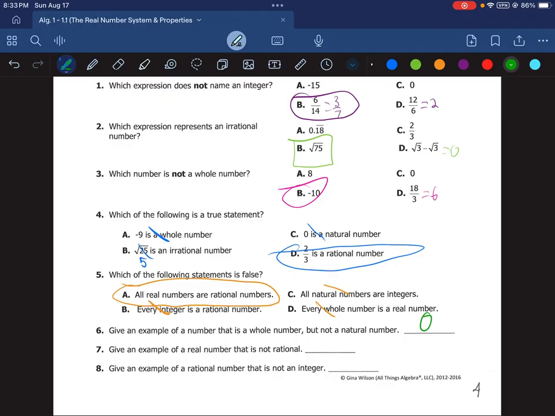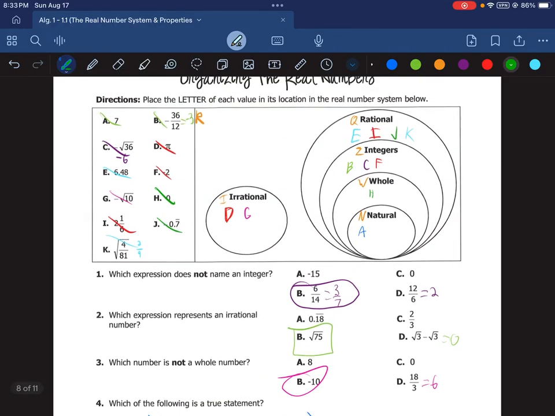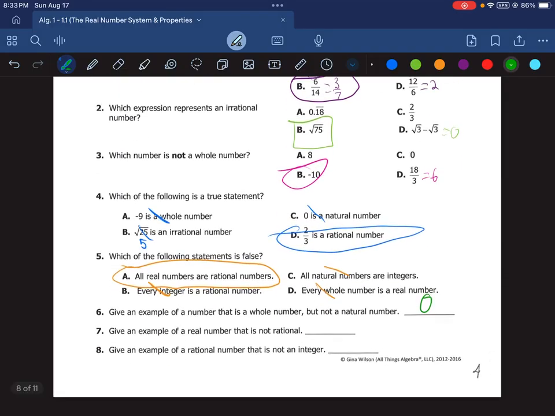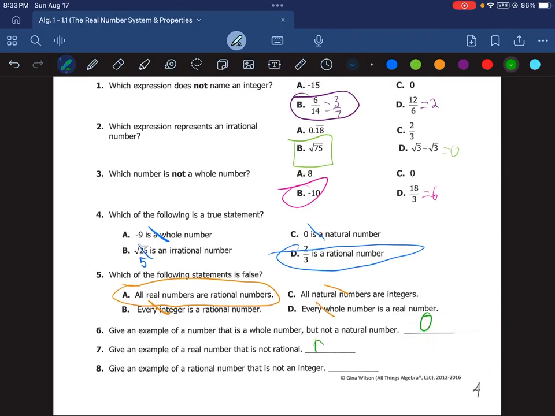Number 7, give an example of a real number that is not rational. So any real number that is irrational, that could be any number that doesn't end or repeat. So pi could be an example. Otherwise, the square roots of imperfect squares, such as the square root of 17 or square root of 2 like we had earlier, or that pattern that doesn't repeat, but keeps changing, that we had earlier, like 1.010010001, where it continues to add a 0.